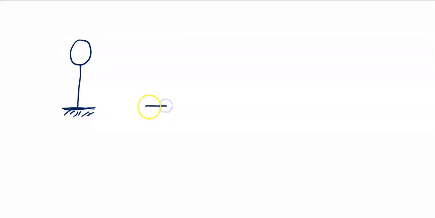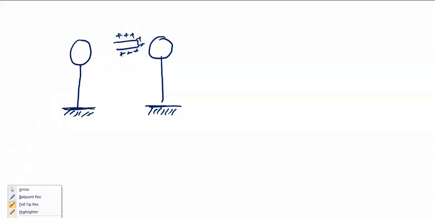Now what we have done is we brought a positively charged glass rod near to this sphere like this. Here we have the positively charged glass rod which we brought. So when we bring the positively charged glass rod, what will happen? In that case, electrons will be induced.